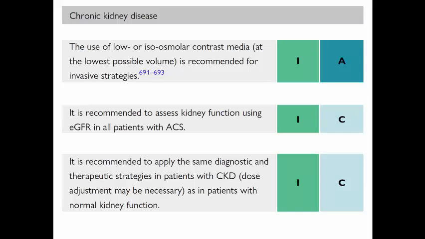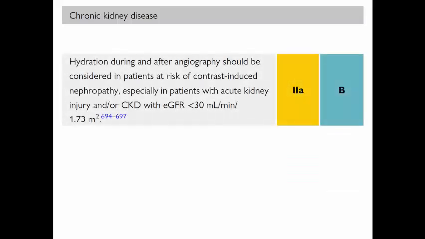Don't omit the chance for coronary revascularization, basing your assumption that this patient has CKD, so we should avoid coronary revascularization. This is completely wrong. You should discuss the benefits and risks with the patient and then reach a decision. And class 2A, to adopt good hydration during and after angiography in those at risk of contrast nephropathy, especially those with acute kidney injury or CKD with GFR less than 30 milliliter per minute.